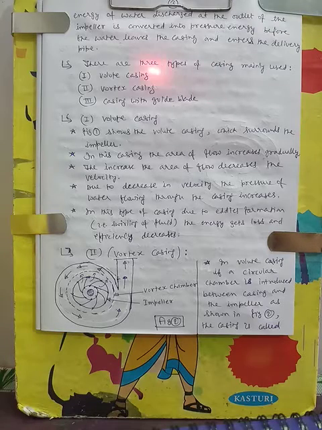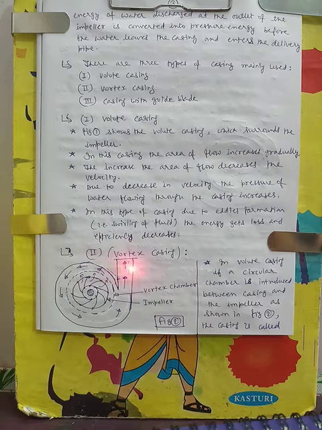So as I have told, there are three types of casing. One is called volute casing, which I have shown in the line diagram of the pump, and the other is vortex casing, and the third one is a casing with guide blades. And this is the vortex casing. About the volute casing I have already explained.